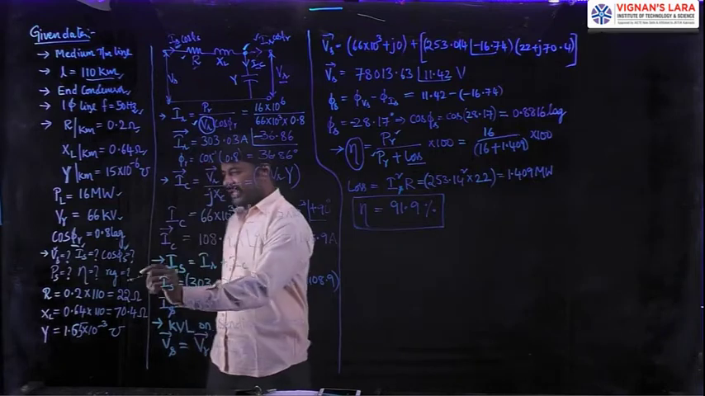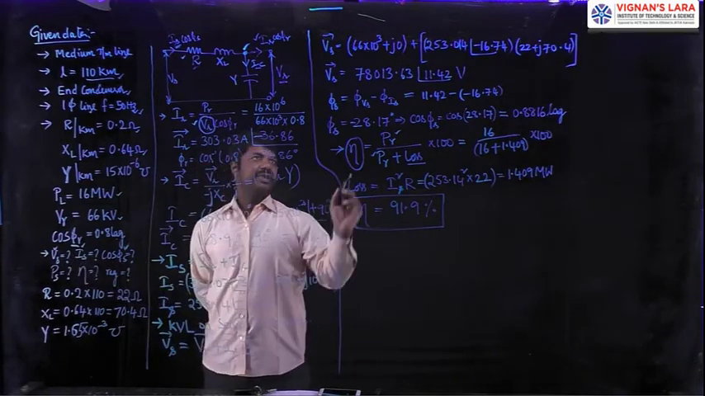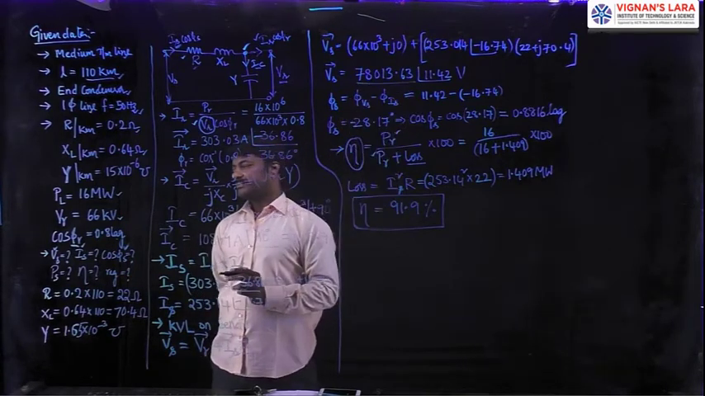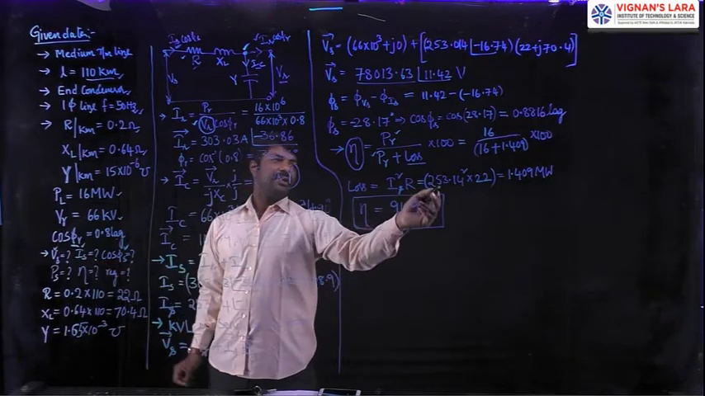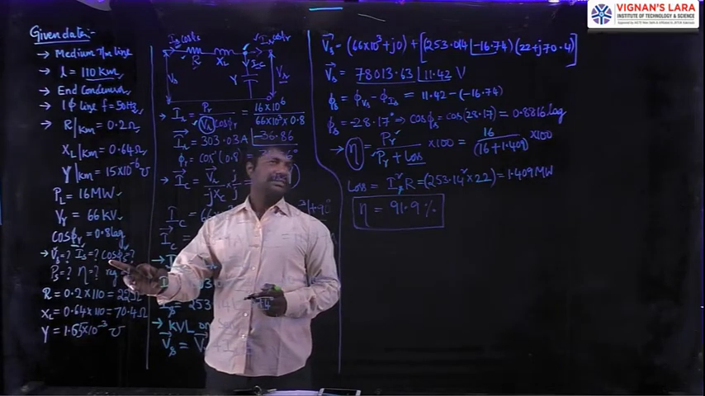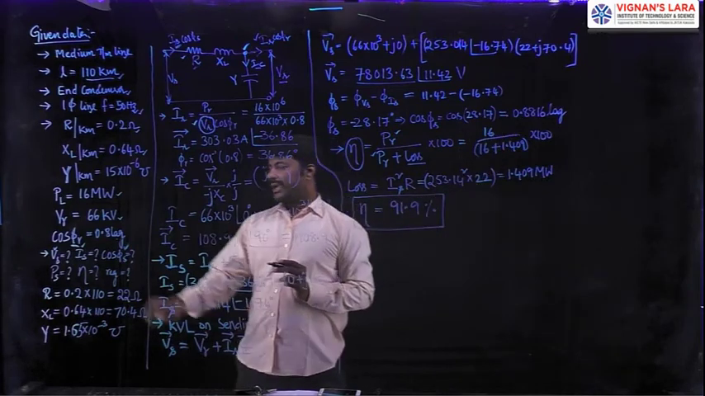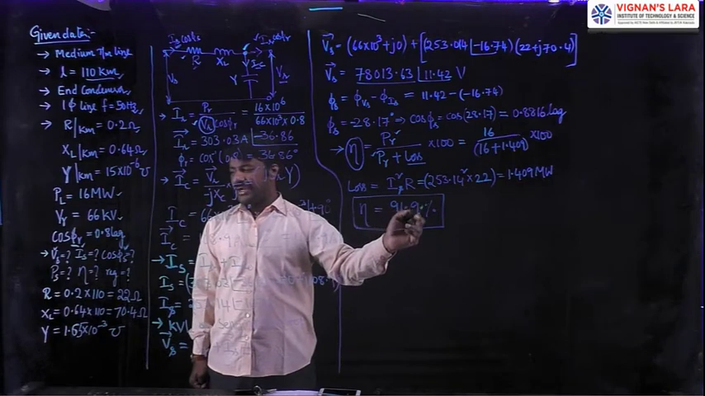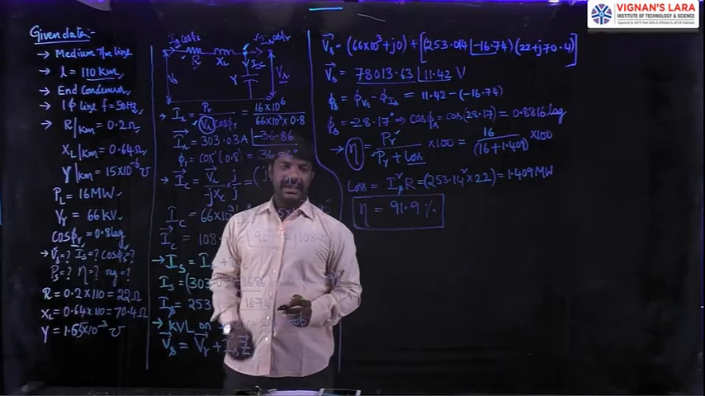Yes, in our calculations what we want is Vs, which we calculated already. Its value is 78013. This is Vs. And next in the calculations we want Is. The already obtained value of Is is 253.14 amperes. Cos phi s we calculated already, 0.8816. And next the efficiency, just now we calculated, 91.9%. And the last bit we have to calculate in this problem is regulation.